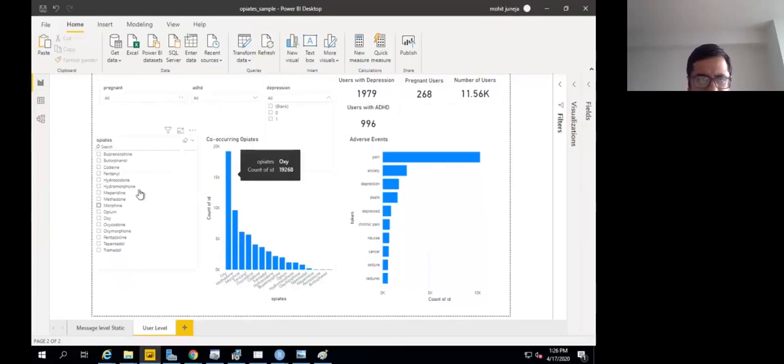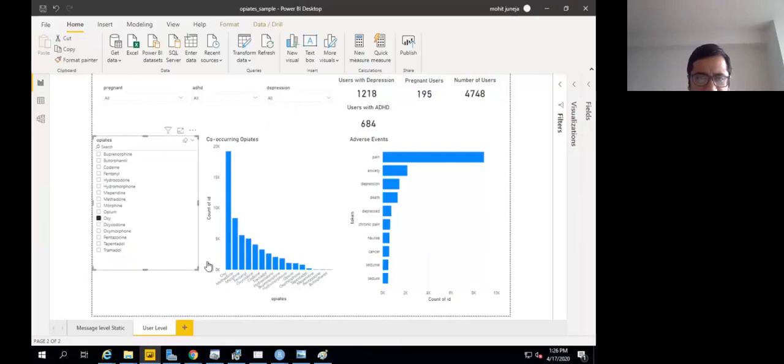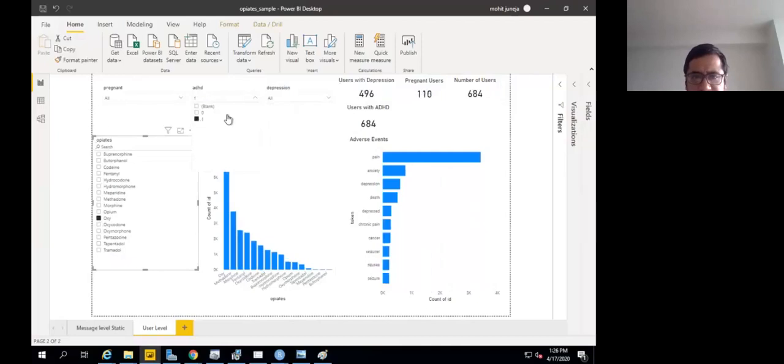If I were to choose any of the opioids here. Sometimes people say oxy, sometimes they say oxycodone, so maybe they are the same thing. Suppose I look at oxy. When people take oxy, they also take these other opioids. This tells us that if somebody is taking oxy, what are some of the other opioids they are taking, and we can filter it by ADHD, depression, and pregnancy in this case.